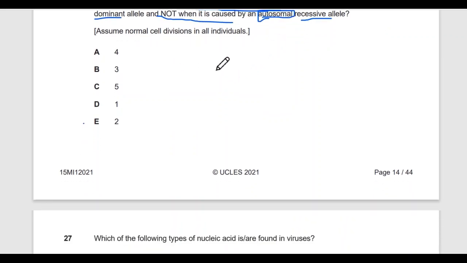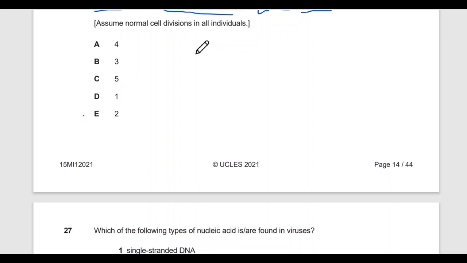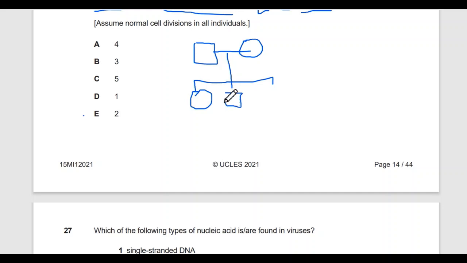So let's draw it here. If we consider two parents with three offspring: a daughter, a son, another daughter.